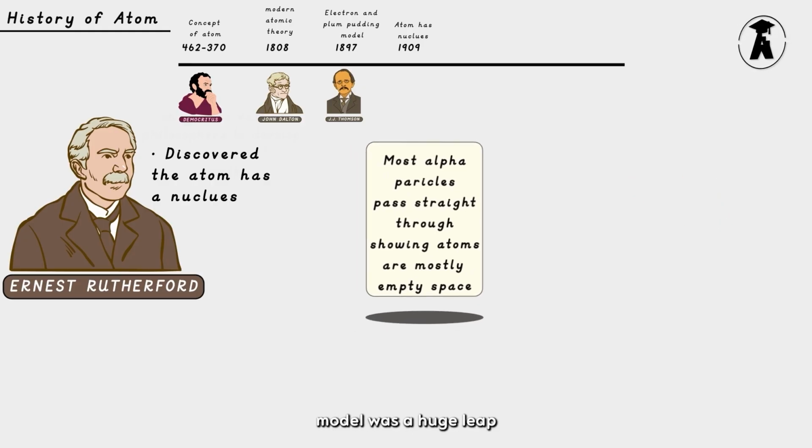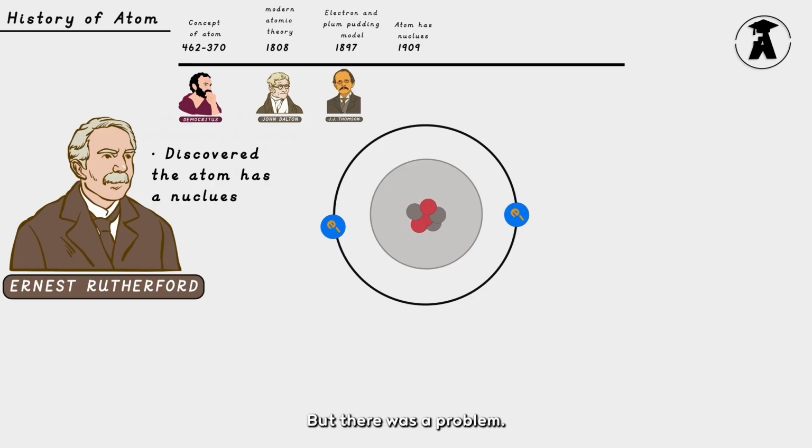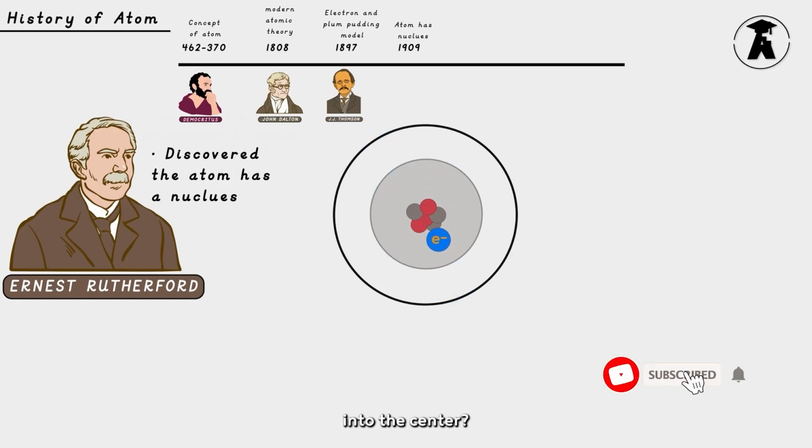Rutherford's nuclear model was a huge leap forward. The atom now had a nucleus and orbiting electrons. But there was a problem. If electrons were really spinning around the nucleus like planets, why didn't they lose energy and spiral into the center? According to physics at the time, they should have collapsed, and atoms should not even exist.